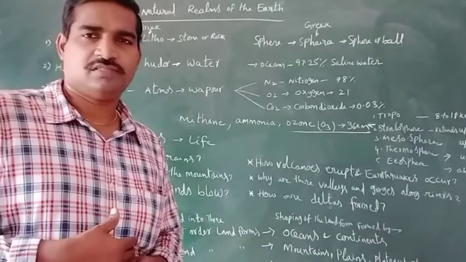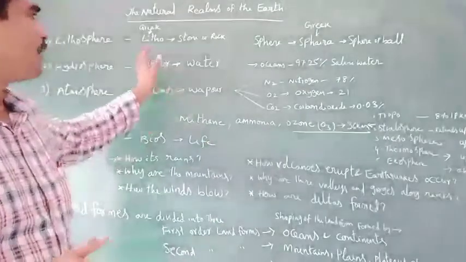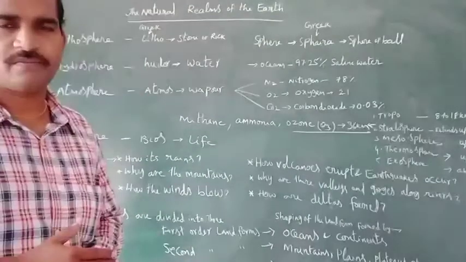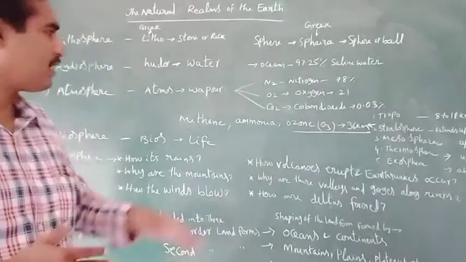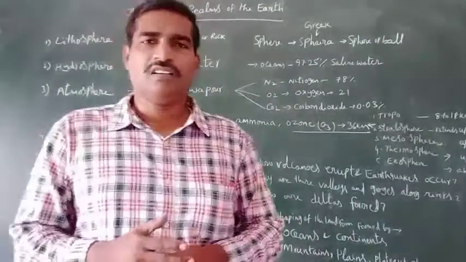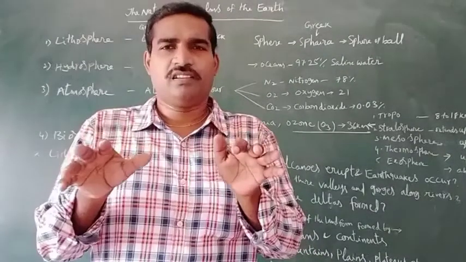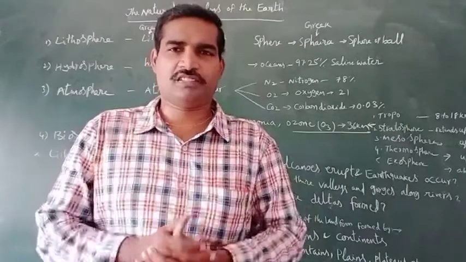In this topic, we will discuss broadly about the lithosphere. What is lithosphere? Lithosphere is the hard top of the earth crust and the solid earth crust.